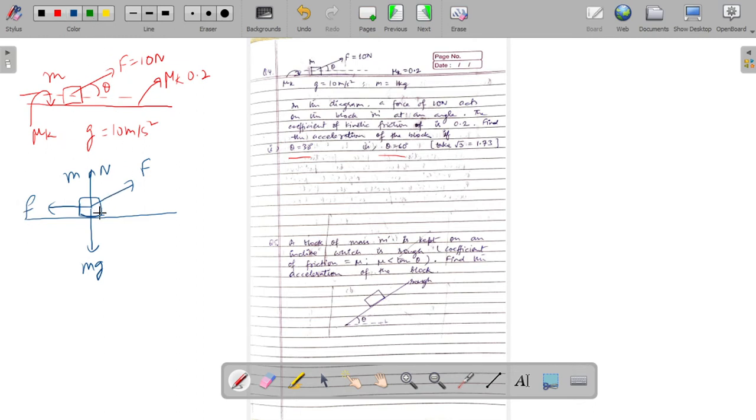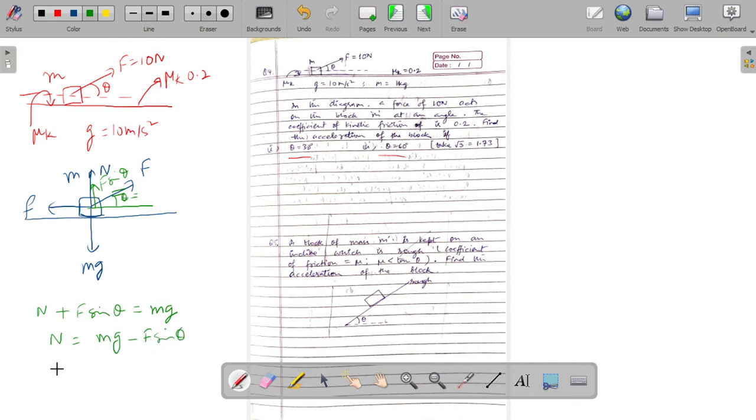The force of 10 Newton is acting at an angle theta to the horizontal, and if we take the components of F in the vertical direction, that component would be F sine theta. So the upward force acting on the block, that is normal reaction plus F sine theta, would be balanced by the gravitational force, that is mg.